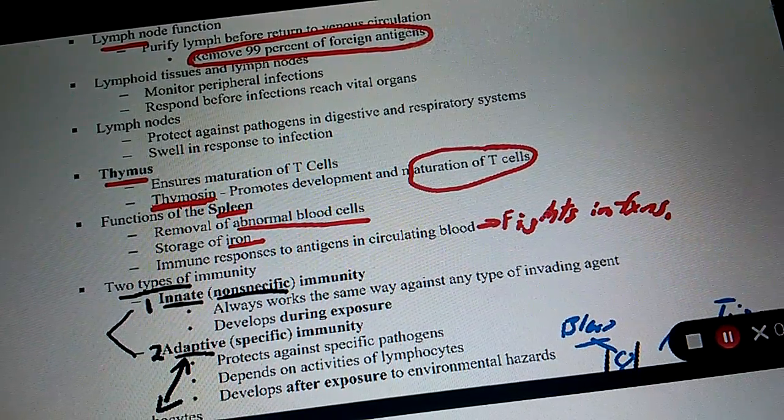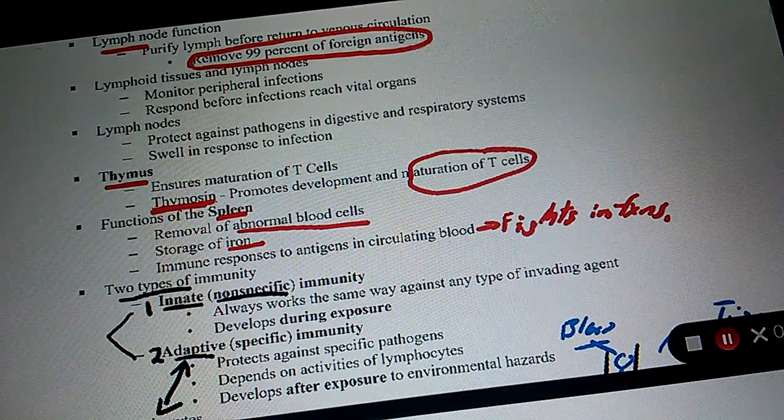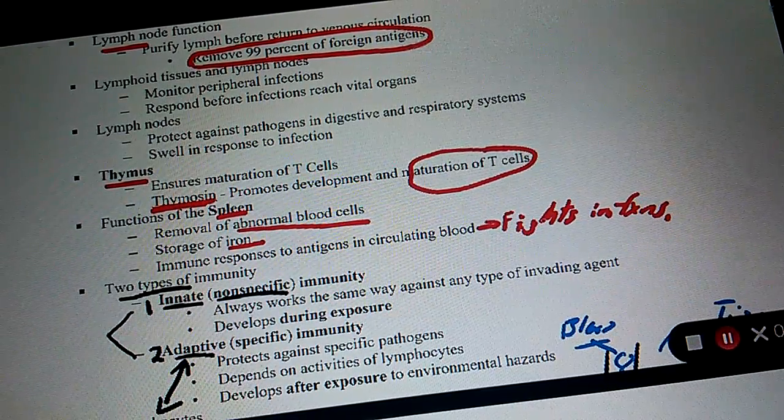So, does the spleen have a lot of lymphocytes inside of it? Yes. Does it have lymphoid nodules inside of it? Yes.